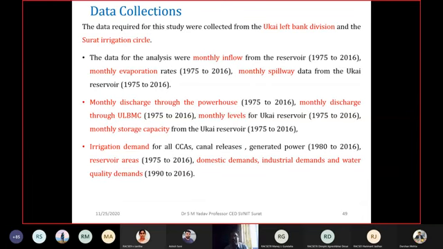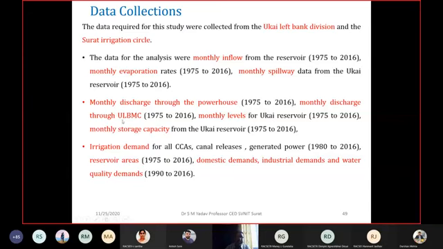The data required for the study were collected from the Ukai left bank division and the Surat irrigation circle. So what data have we collected? The data for the analysis were monthly inflow to the reservoir, from 1975 to 2016. Monthly evaporation rates, 1975 to 2016. Monthly spillway data, meaning how much water is spilled over the spillway, collected for 1975 to 2016. Then the monthly discharge through the powerhouse. You are supplying water for generation of power. So how much water is supplied for generation of power has also been collected for 1975 to 2016.